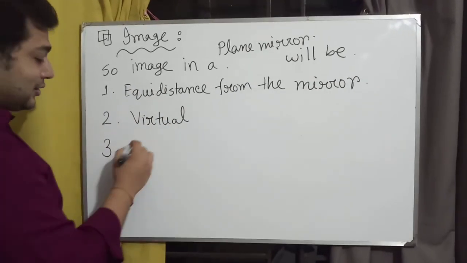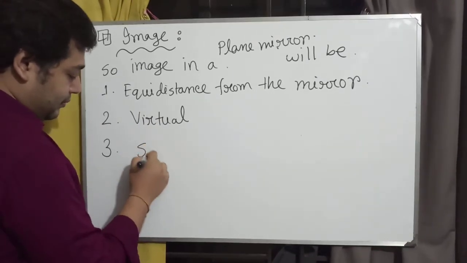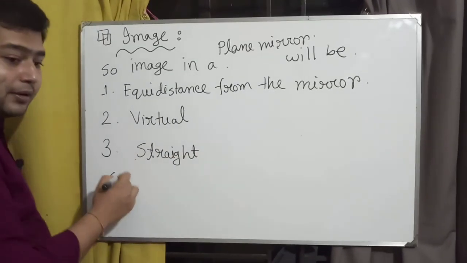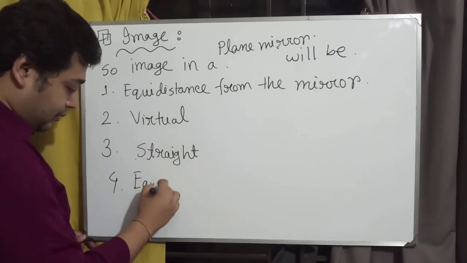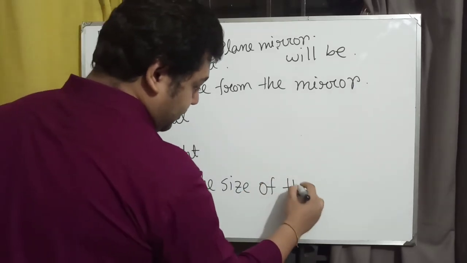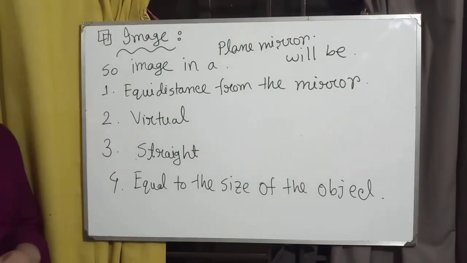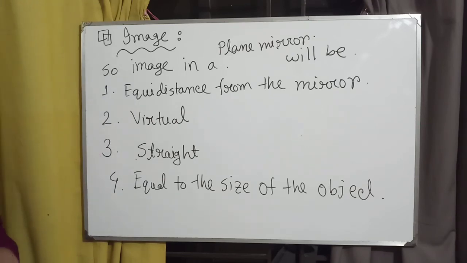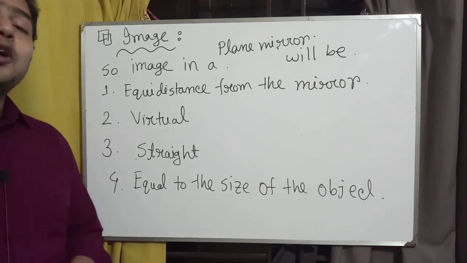Number 2, an image can be virtual or real; in a plane mirror, our image is virtual. Number 3, straight. Number 4, equal to the size of the object. So the image in a plane mirror is equidistant from the mirror, virtual, straight, and equal to the size of the object.